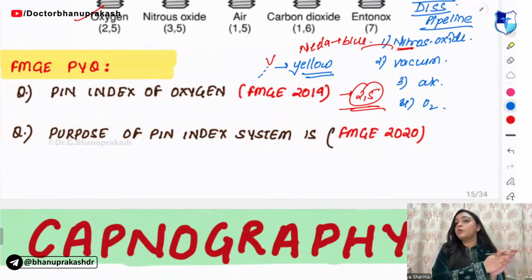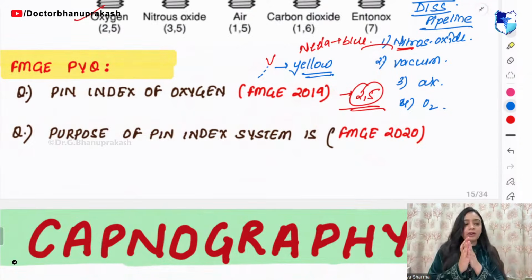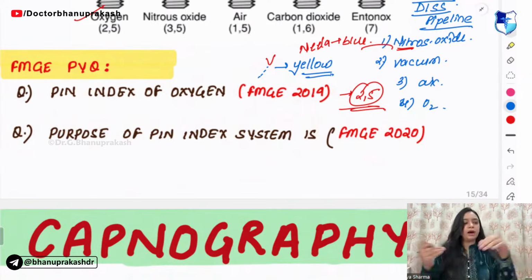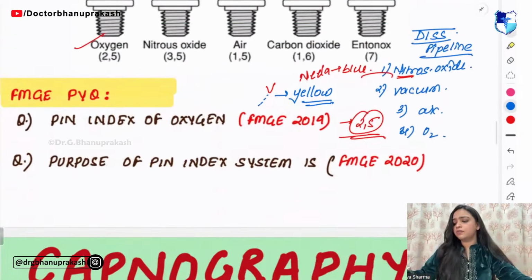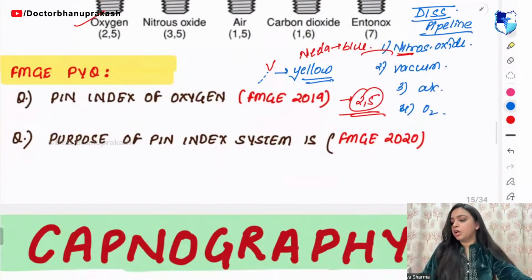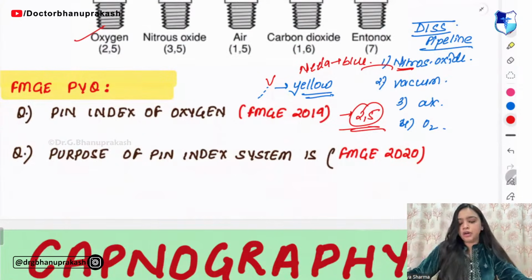Yellow, yellow, dirty fellow means all the human anatomical waste goes into the yellow bin, right? Remember from the PSM session, I hope you have solved all the numericals of PSM. Next one, air.